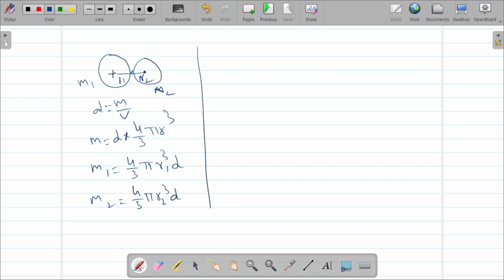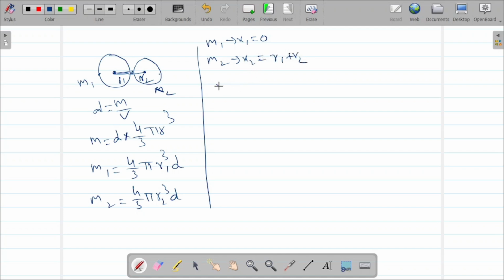Also, I am considering this as a horizontal line. If you want to consider it in a different way, you need to understand the concept. From this point, m1 is at 0 comma 0, and m2 is at a distance of r1 plus r2.